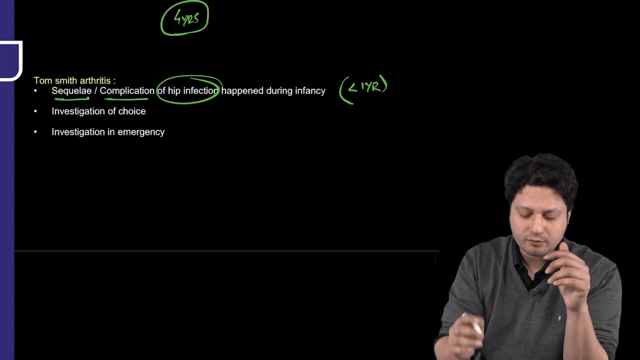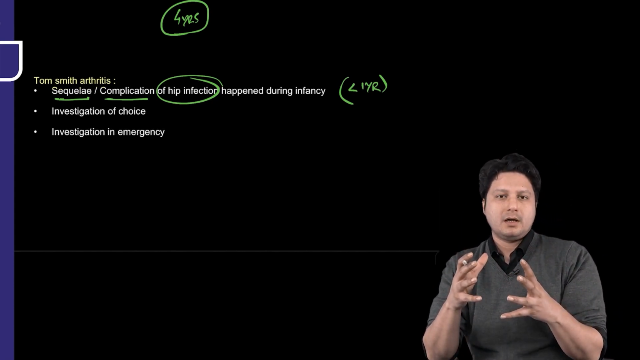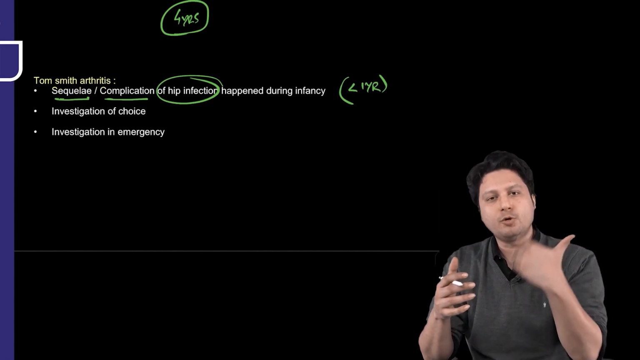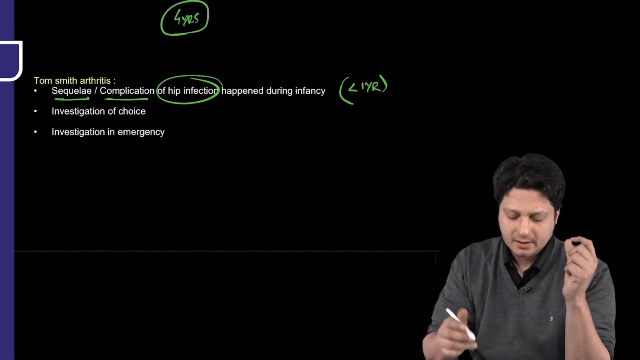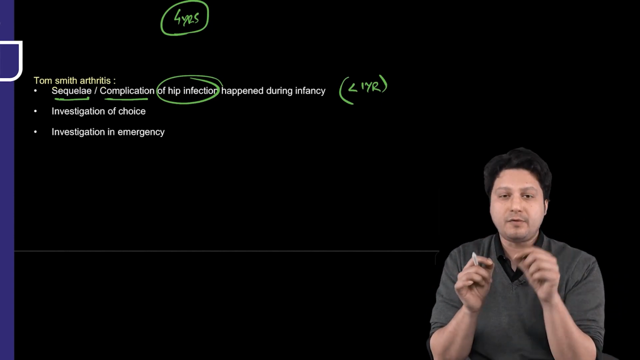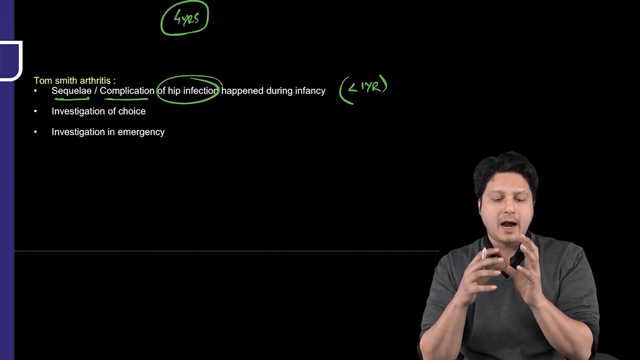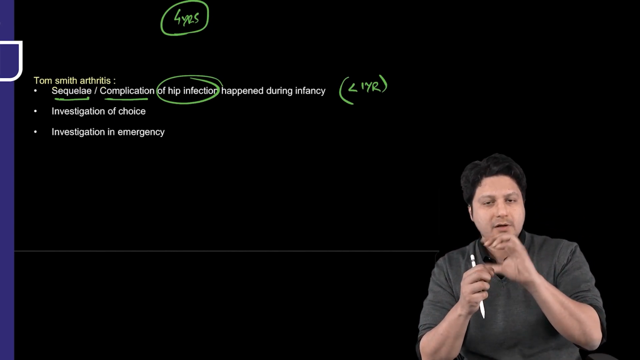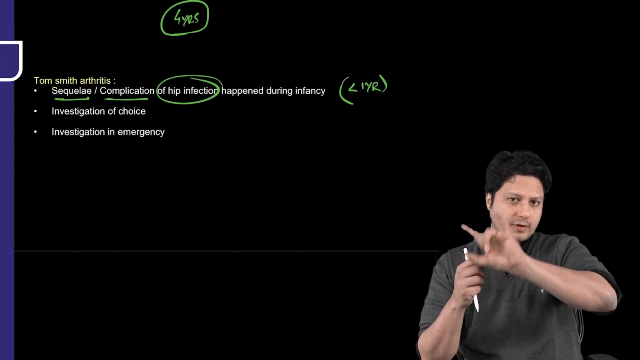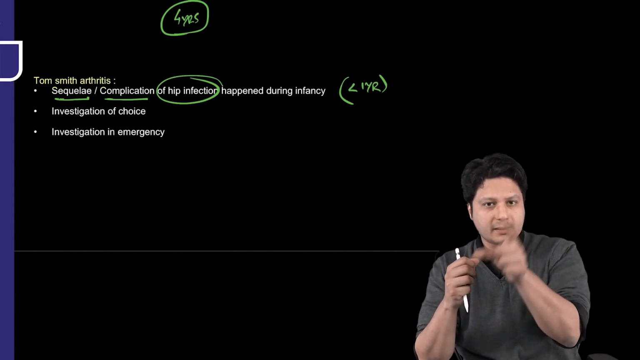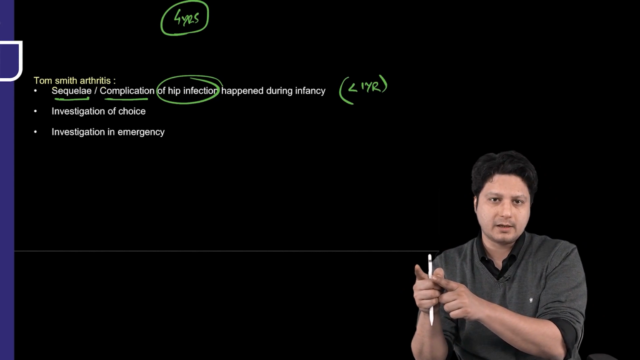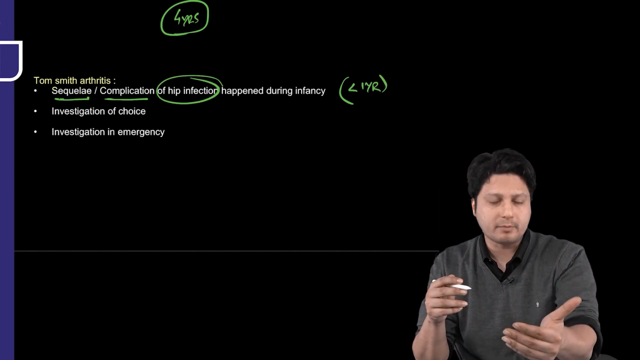Now my question is, why is this complication likely to be permanent? The reason is that when the child is an infant, both the head of the femur as well as the acetabulum are cartilaginous. And because the abscess leads to degeneration or destruction of the cartilage, and that destruction of the cartilage is a permanent abnormality, it will lead to a permanent deformity.